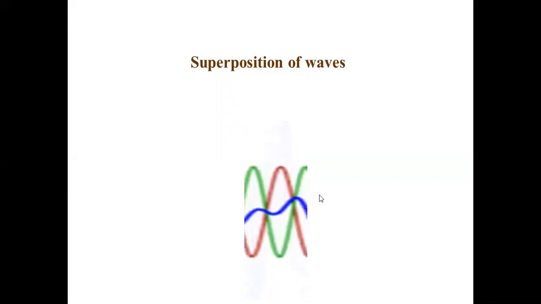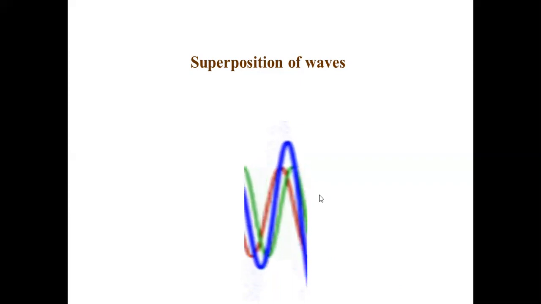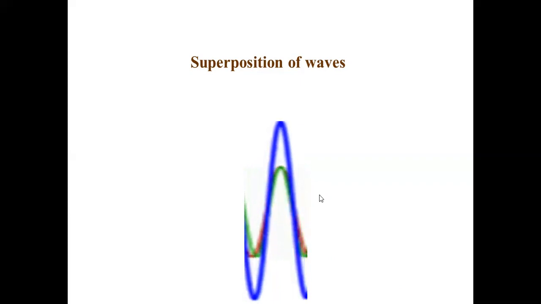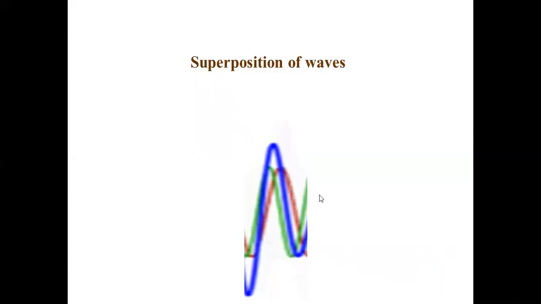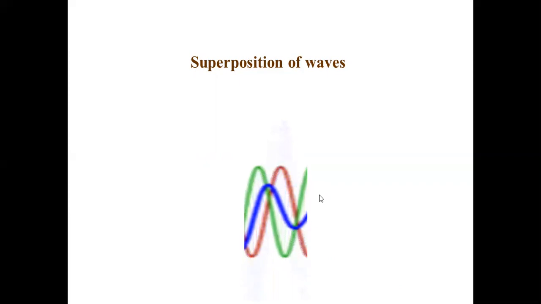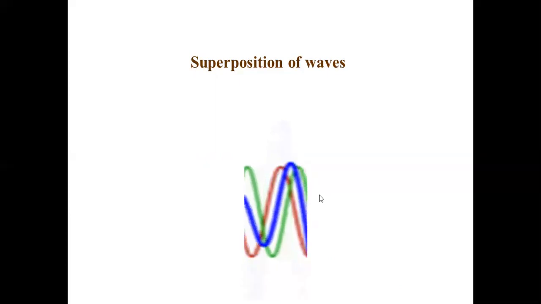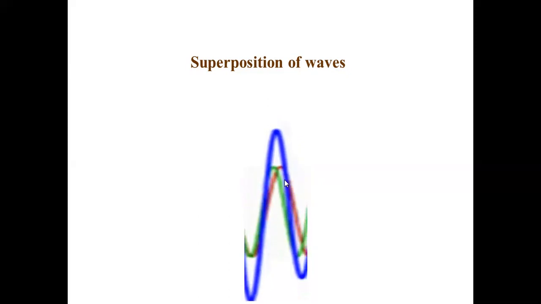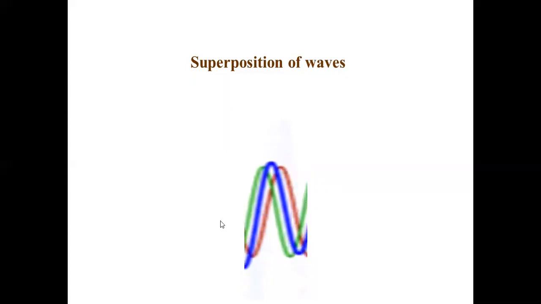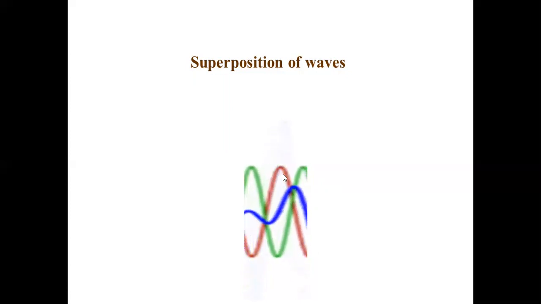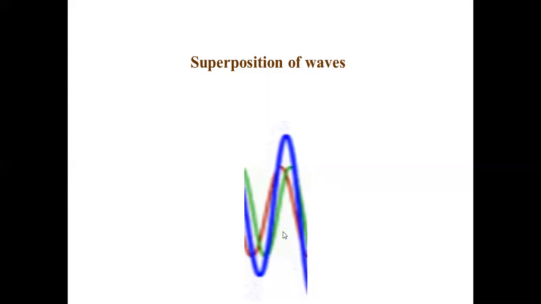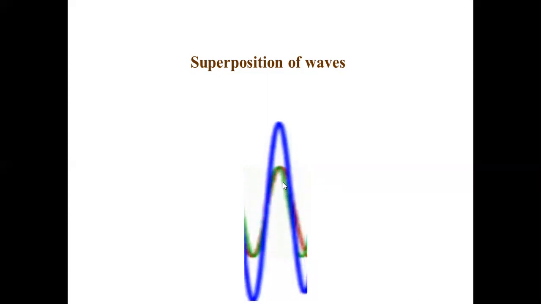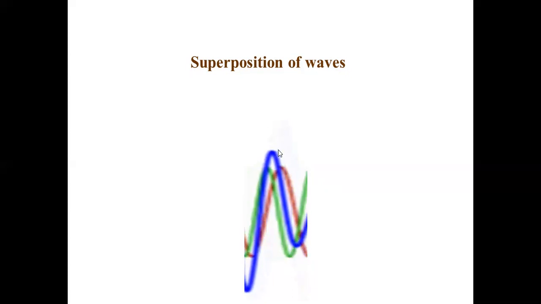It is like applying a force. Suppose I give you two forces, two persons. They can pull a body in the same direction. Result is maximum. They can pull the body in the opposite direction. Result is zero. Similarly, two waves can fall with crest on crest. Can you see two waves here? Red and green. Blue is the resultant, remember. Blue is the resultant wave drawn here. But red and green are individual waves. Now, when these individual waves superpose, blue represents the resultant wave.